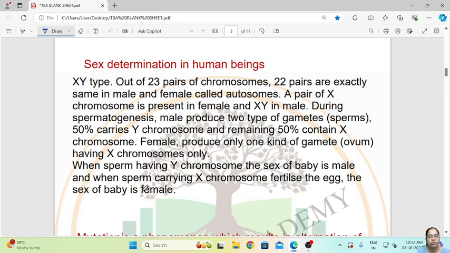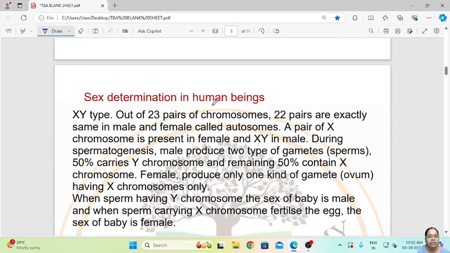From the female parent, both male and female babies get an X chromosome, and from the male they will get either X or Y. Depending upon the chromosome that they inherit from the male, the sex of the child will be determined, whether they will be born female or male. So if it is XY, then it is a boy, and if it is XX, then it is a girl. So this is how sex determination is done in human beings.